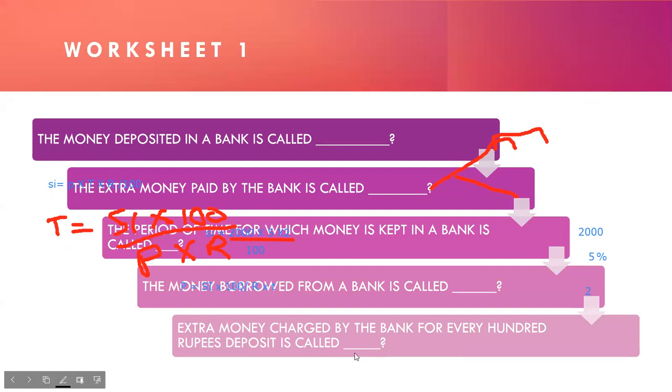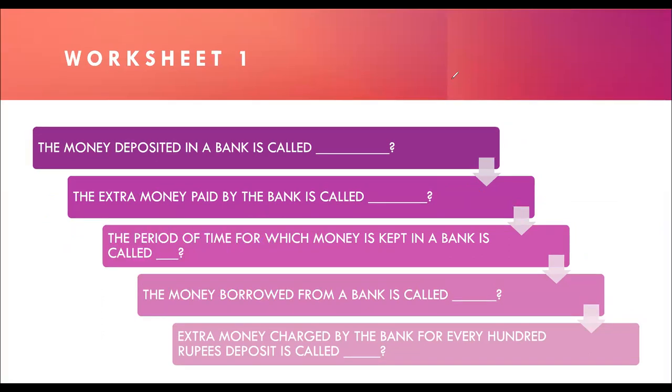Now moving on to the next slide. Just take out your books and turn to page number 160, worksheet number 1. Now I give you all 30 seconds to answer this question. You have to answer all 5 parts, and after 30 seconds, I will discuss them all.